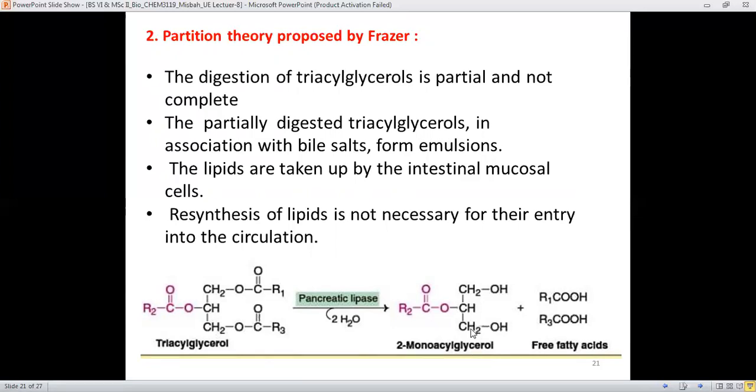And therefore the lipids are taken up by the intestinal mucosa cell. And again, resynthesis of lipids is not necessary for their entry into the circulation. This is not complete lipolysis, it is incomplete or partial, because one acyl group or fatty acid functionality is still present on the cholesterol end. Therefore, only 2 fatty acids are released, and this theory was called the partition theory.